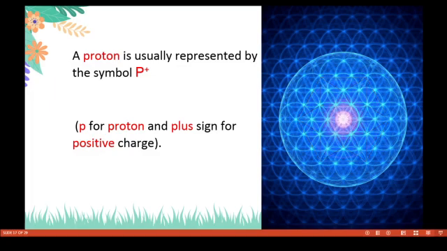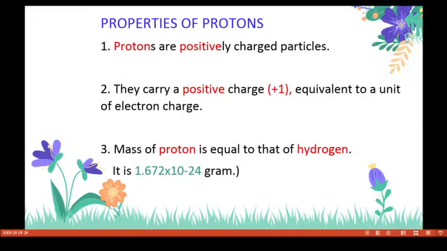So a proton is usually represented by the symbol P plus: P for proton and plus sign for positive charge. The properties of protons: number one, protons are positively charged particles. Second, they carry a positive charge of plus 1, equivalent to a unit of electron charge. Third, the mass of a proton is equal to that of hydrogen, which is 1.672 into 10 power minus 24 gram.